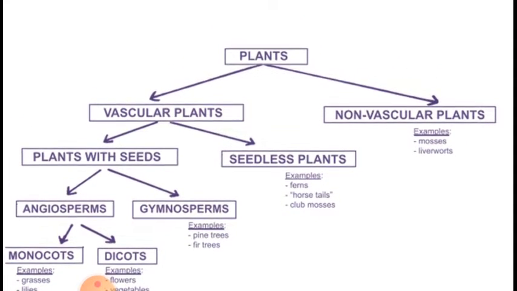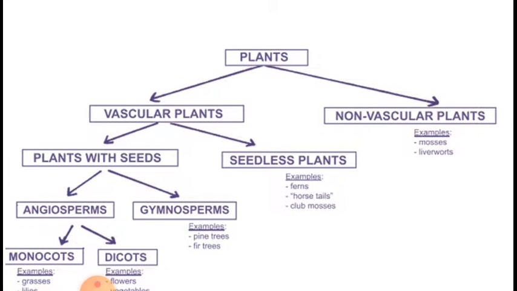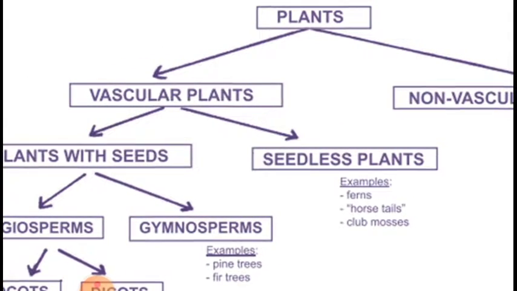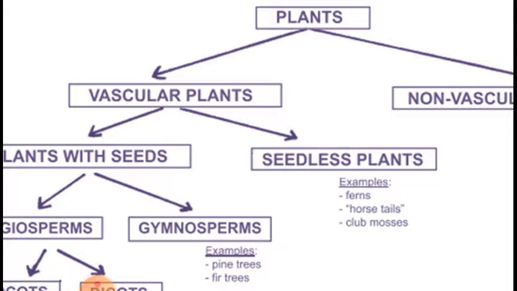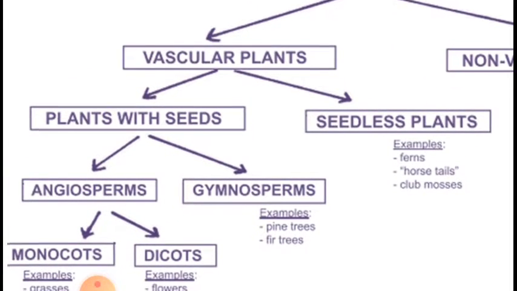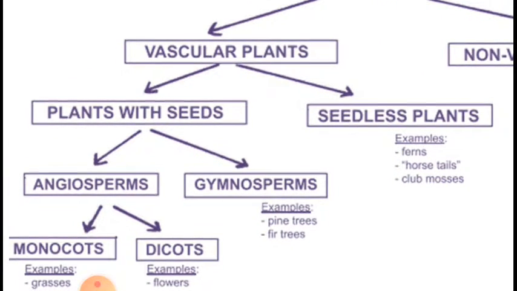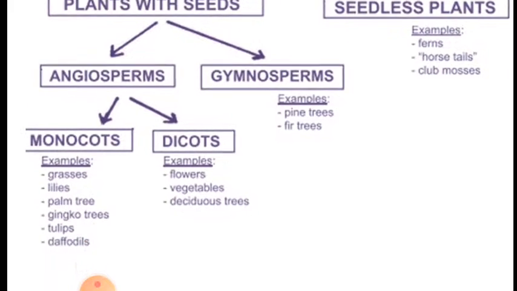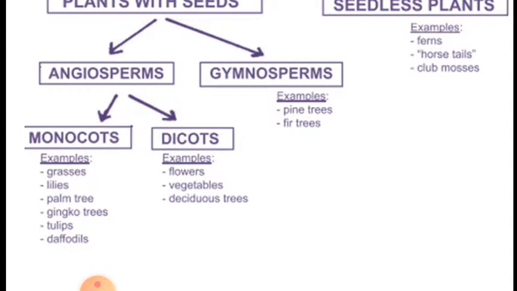Okay, so we come to the last part of the classification of the plant system. You can see in this structure that plants are classified as vascular plants and non-vascular plants. Vascular plants are again subclassified into plants with seeds and seedless plants. When we talk about plants with seeds, then they are subclassified into angiosperms and gymnosperms. Angiosperms are further subclassified into monocots and dicots.